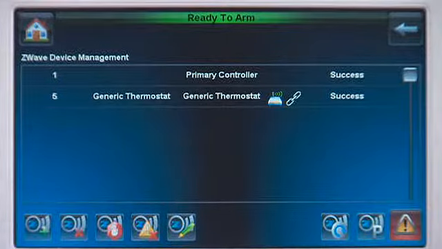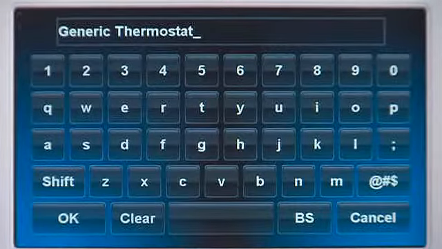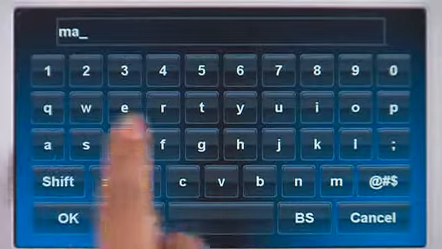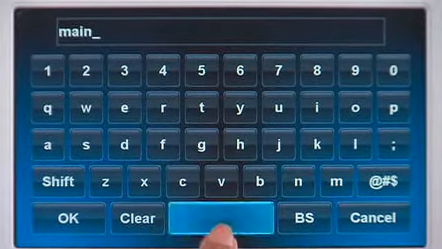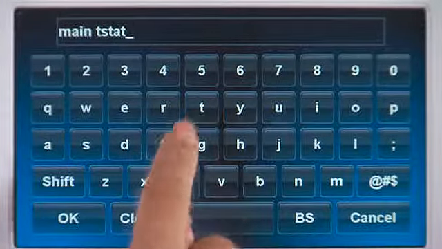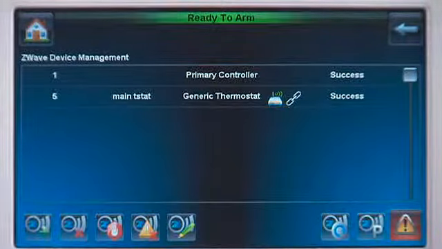To rename a device, select the device, press the Edit icon, press Clear, then type in the name. In this example, Main T-Stat, press OK when done. At any time, you can return to the home screen by pressing the Home icon.